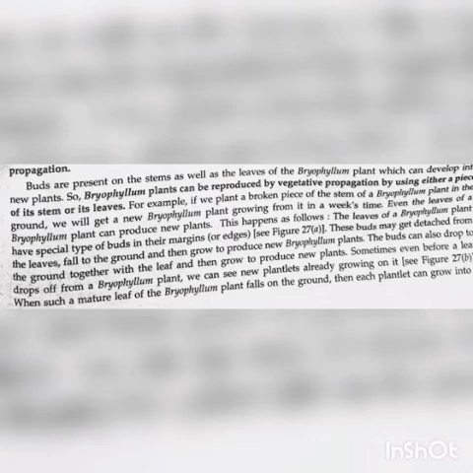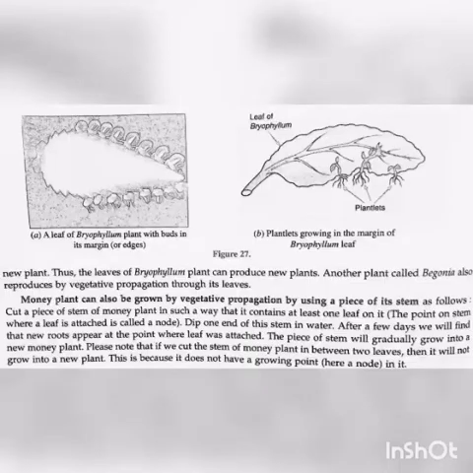Sometimes, even before a leaf drops off from a bryophyllum plant, we can see new plantlets already growing on it. When such a mature leaf falls on the ground, each plantlet can grow into a new plant. Thus, the leaves of bryophyllum plant can produce new plants.